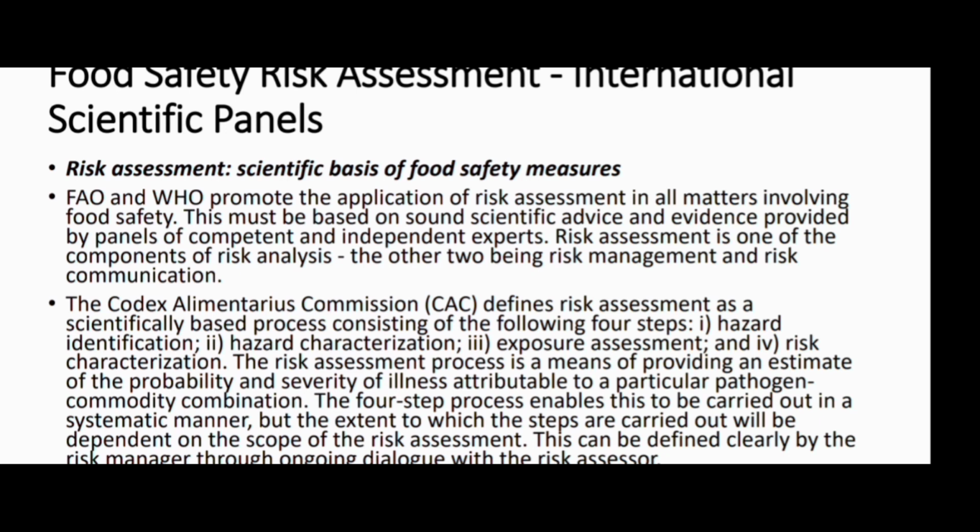So in a risk analysis we do the risk assessment, we do the risk management, and we do the risk communication. I already shared information about risk assessment, risk analysis, risk management, and risk communication in our lecture, which is based on the Codex Alimentarius Commission. If you have not watched that session, you can definitely watch it, so that you can differentiate between what is risk assessment, what is risk management, and what is risk communication. Okay.